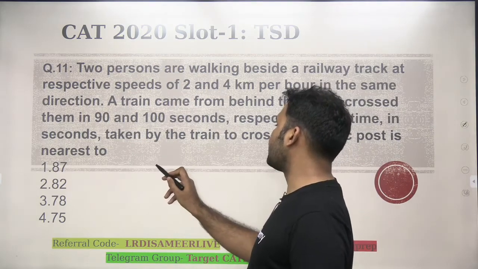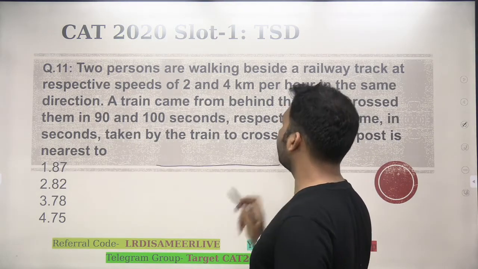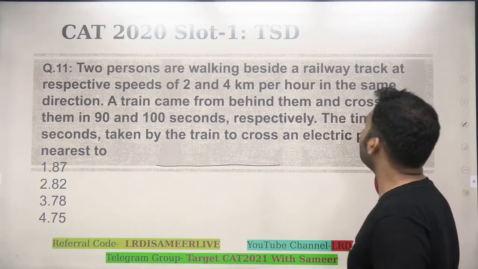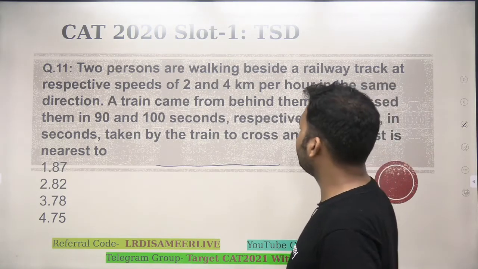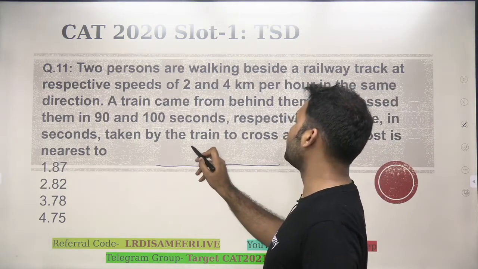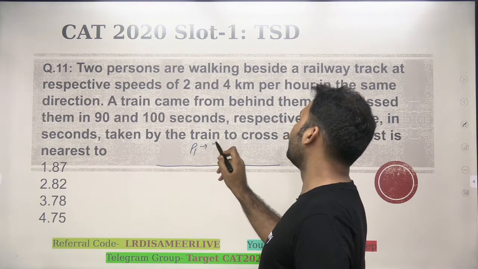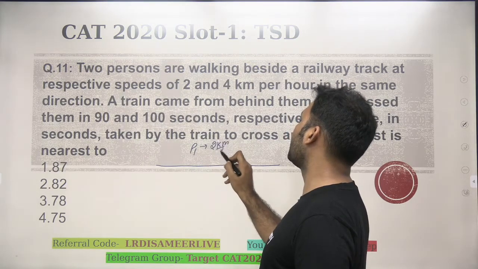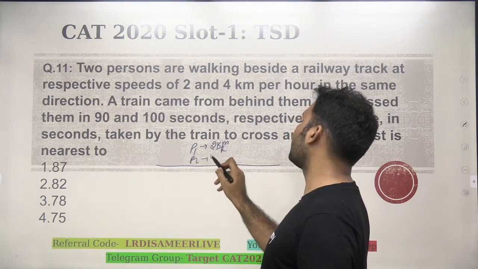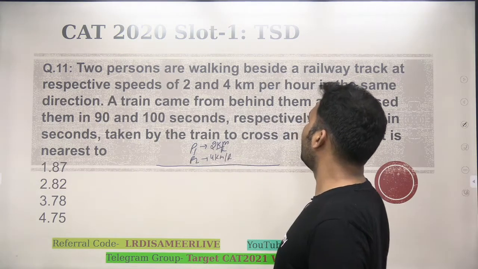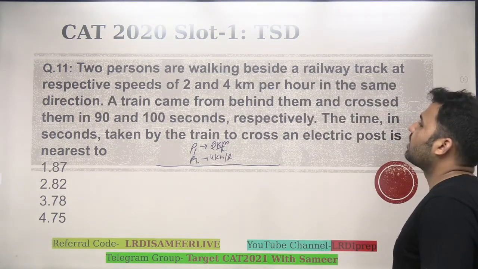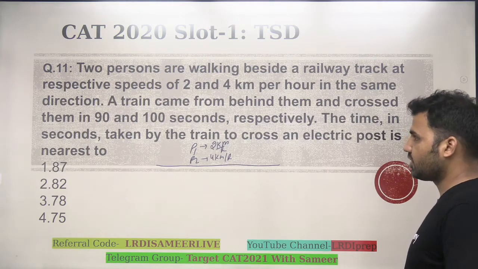So guys, there's a railway track here, right? Let's say there's a railway track. Two persons are walking beside a railway track at respective speeds of 2 km and 4 km per hour. There are two persons, person 1 and person 2. Person 1 is traveling at a speed of 2 km per hour. Person 2 is traveling at a speed of 4 km per hour. A train coming from behind them crosses them in 90 and 100 seconds respectively.